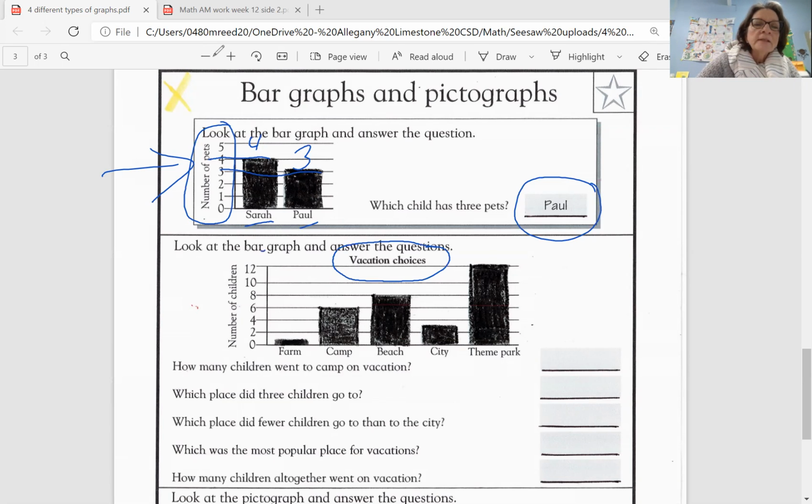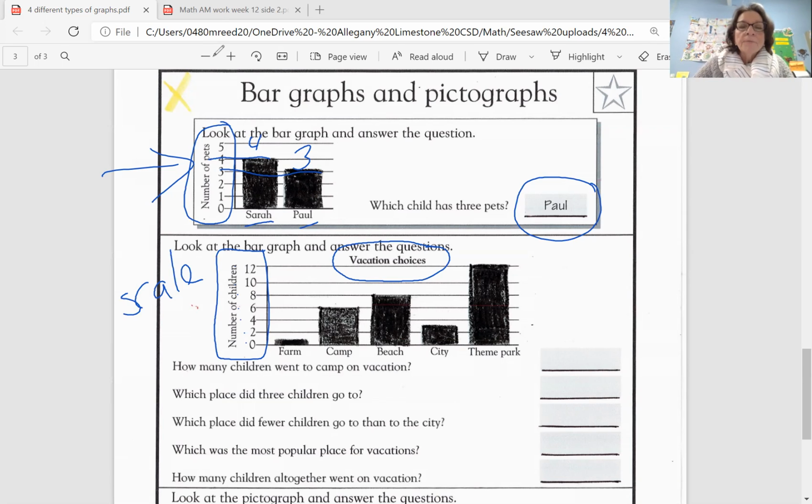You can look over here. This is called the scale. Remember that. This is called the scale. All right. This particular scale is counting the number of children, and it's skip counting by 2s, 0, 2, 4, 6, 8, 10, 12. So it's skip counting by 2s. It's good to look at the scale because they will often skip count by different intervals.